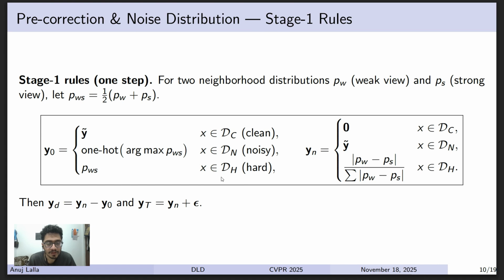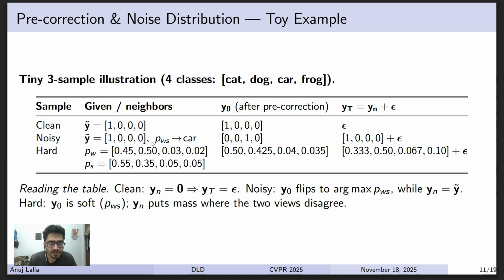And if the input belongs to the hard set, then we use PWS, which is the average, and this is how we obtained yn, which is the difference between the distributions. And these equations hold from earlier. This is a toy example given four classes: cat, dog, car, and frog.